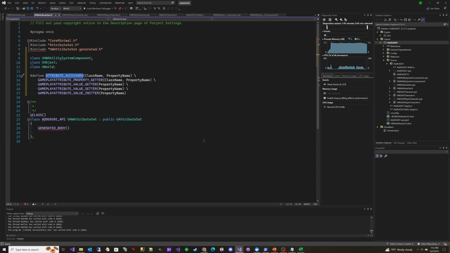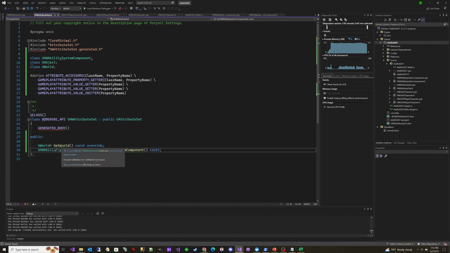Our base class is going to have two built-in methods that will be reusable. One is to get world, to get a pointer to the UWorld, and then this other one is to get the HW ability system component. Things that our attribute sets are going to have to often use. We're going to have nice convenience methods here for those. Now we'll go to the CPP file and add the definitions.